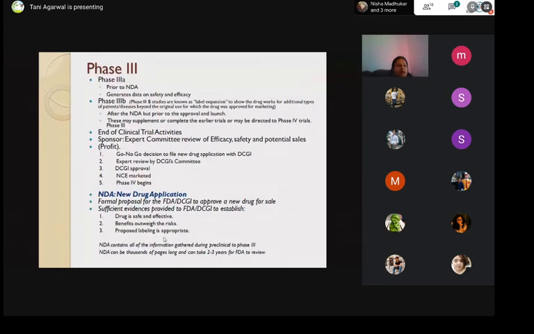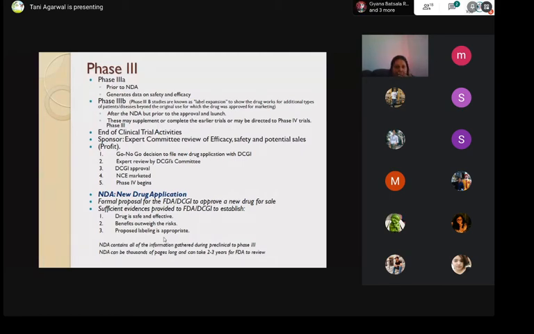So when phase 3 finishes, basically that is the end of the clinical trial activities. Now, after phase 3, the decision has to be taken whether to approve this drug or to reject it. That means if it is not showing activity or efficacy by phase 3, you have to stop it. You have to reject it. You cannot continue doing it in the name of a clinical trial. You cannot keep doing it in human people.